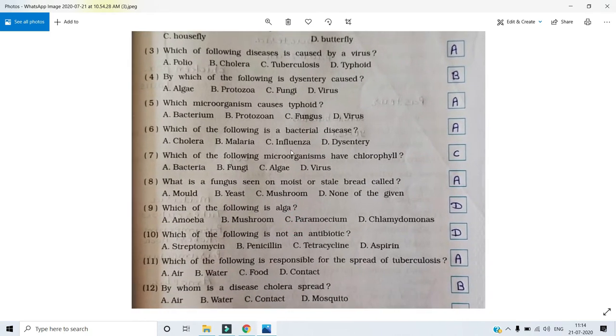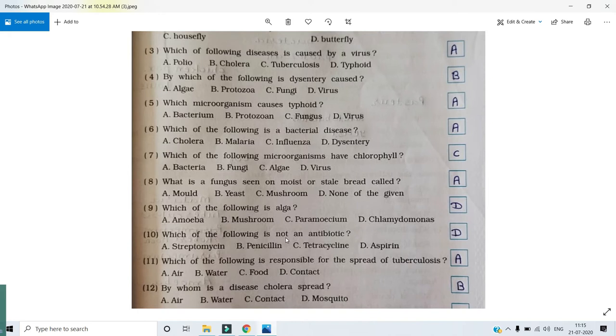Which of the following is a bacterial disease? The answer is cholera. Which of the following microorganisms have chlorophyll? So its answer is algae. What is the fungus seen on moist or stale bread called? Mold. Which of the following is an alga? So the answer is Chlamydomonas.